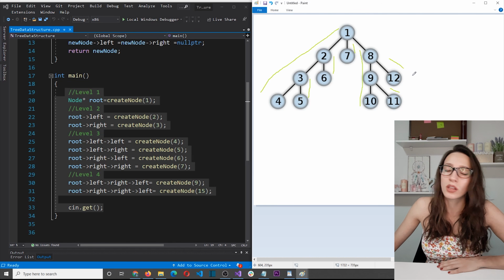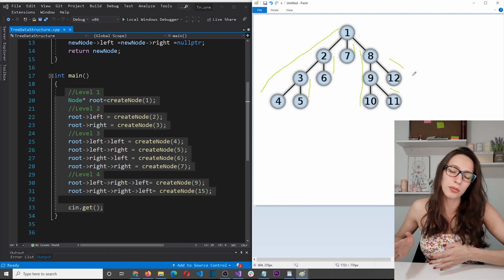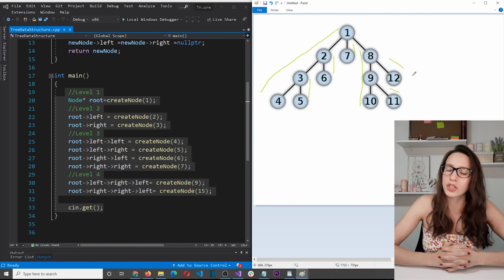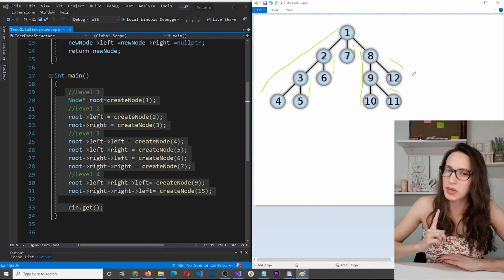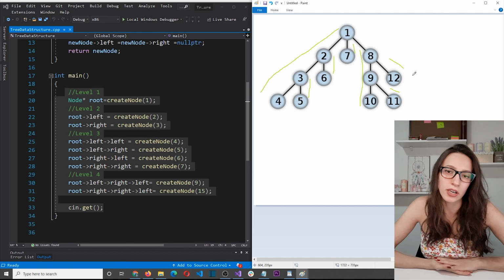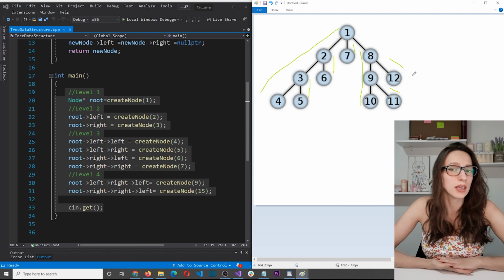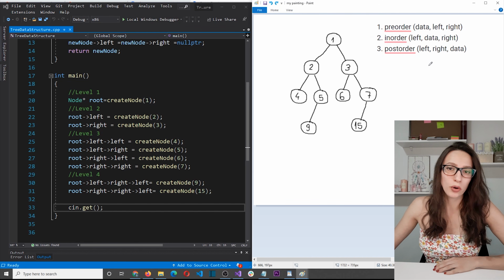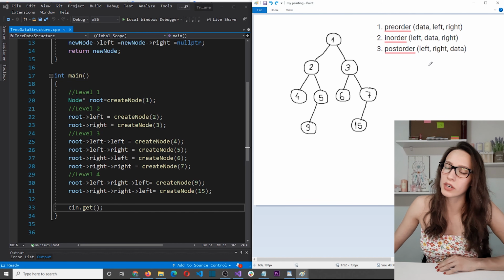So you can clearly see the difference between depth-first search and breadth-first search algorithms. Once again, BFS prioritizes width search and DFS prioritizes depth search. In this video, we will focus on depth-first search algorithms.